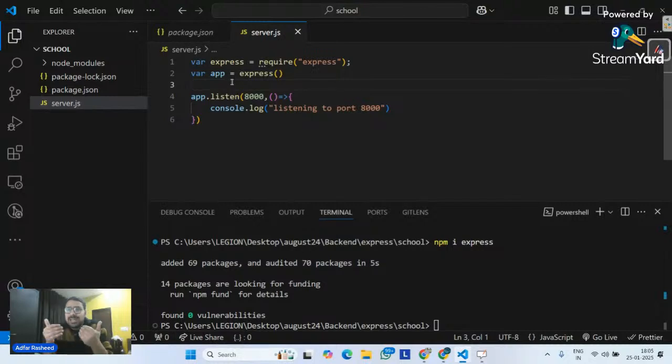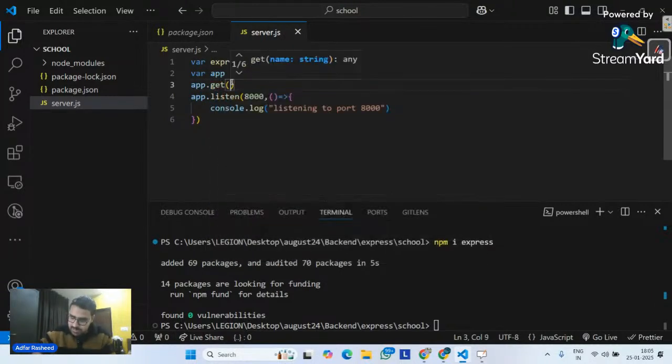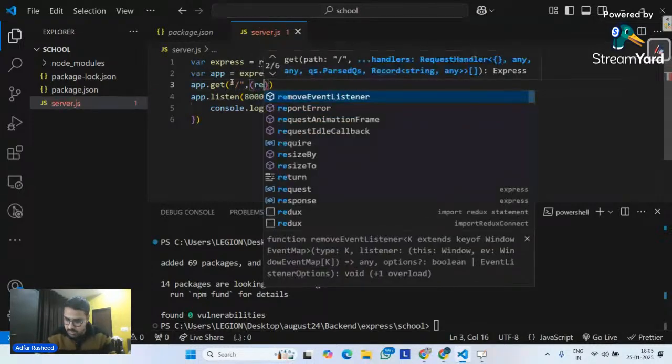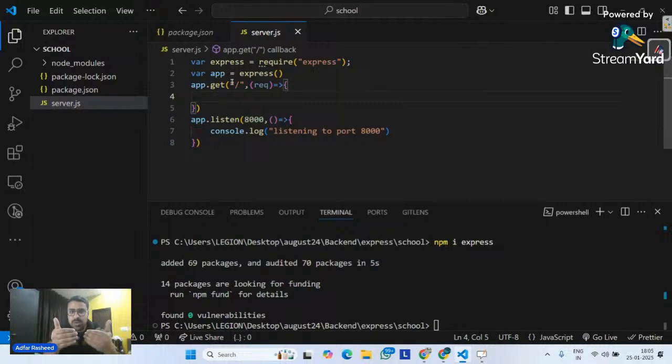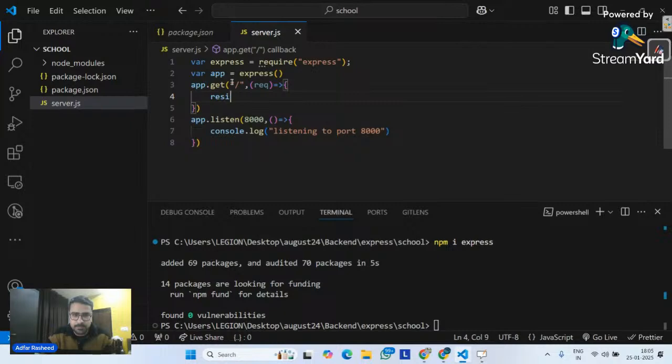If I want to create any kind of route over there, what am I going to do? Simply app.get. I can tell it, create a route on slash, and in this, please execute my function. Whenever anyone accesses this slash route on port 8000, I simply want to send a response. In this, I have not passed the second argument, so let me pass the second argument as response. In this response, I want you to send what?